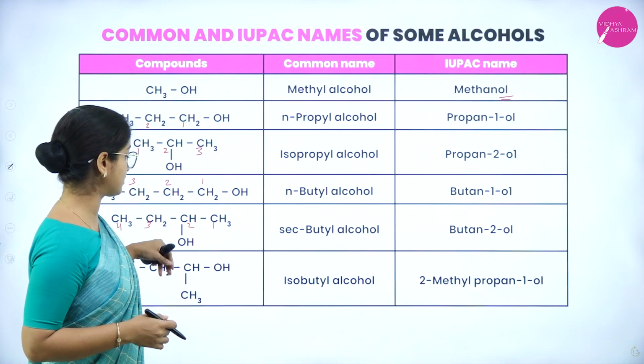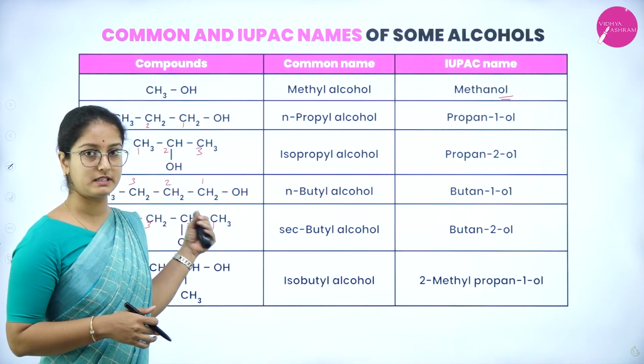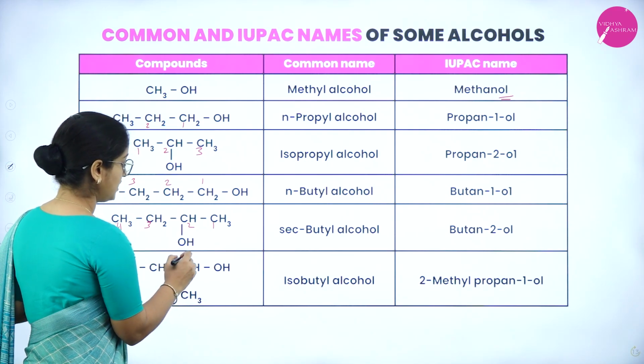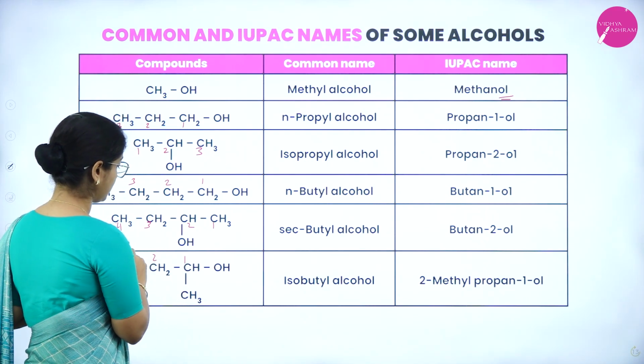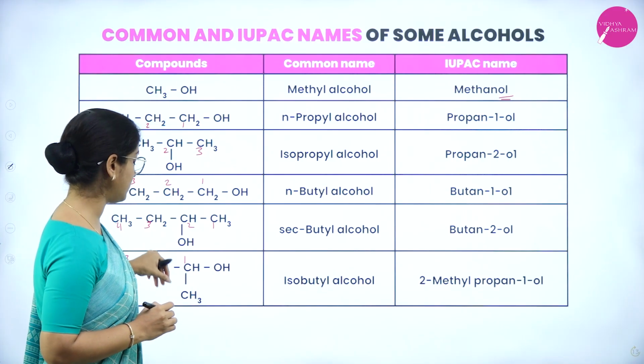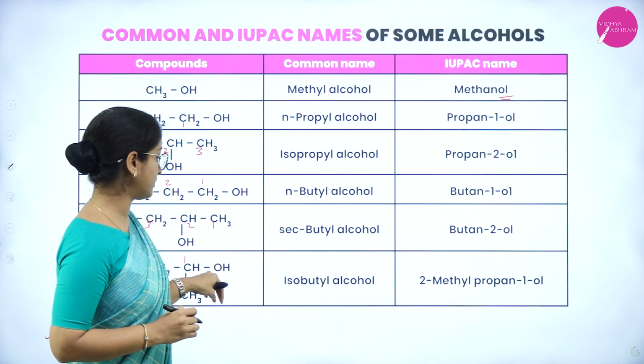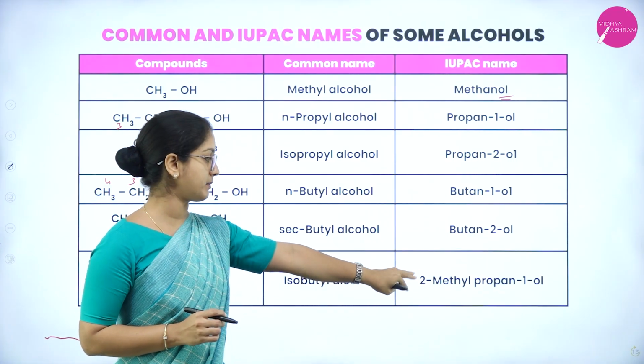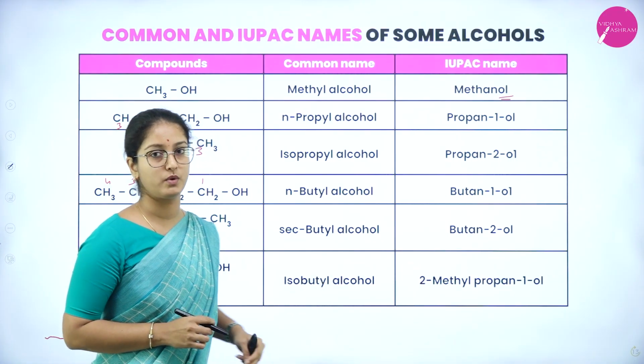So the next structure has the same molecular formula but a different structural arrangement. So we can start numbering from here. So that is 1, 2, 3. So the longest chain is 3, and the common name for this compound is isobutyl alcohol, and the IUPAC name can be given as 2-methylpropan-1-ol.